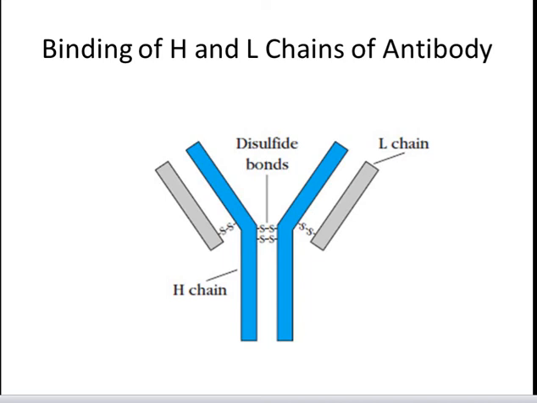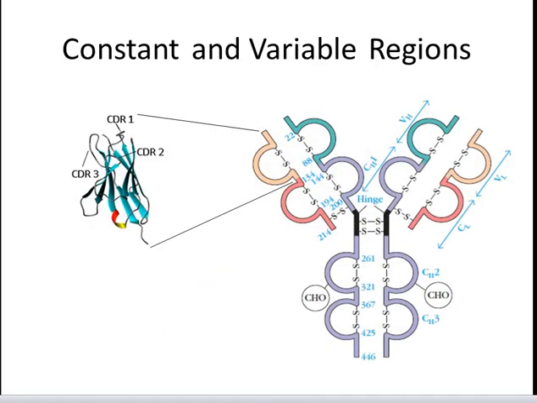The exact number and the precise position of these intrachain disulfide bonds differs among antibody classes and subclasses also. The first 110 or so amino acids of the amino terminal region of a light chain or heavy chain vary greatly among antibodies of different specificity. These segments of highly variable sequence are called V regions, that is VL in light chains and VH in heavy chains.